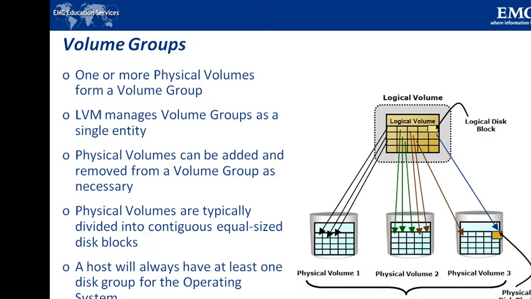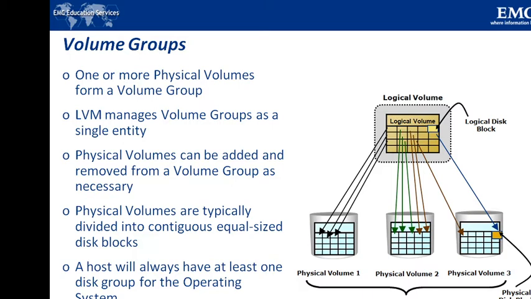So the basic LVM components are the physical volumes, volume groups, and logical volumes. So there are three basic components of LVM, that are physical volumes, volume groups, and logical volumes. So let us understand these.